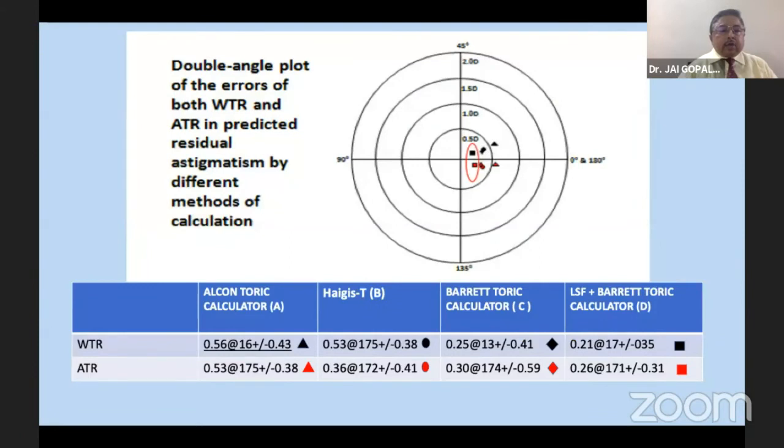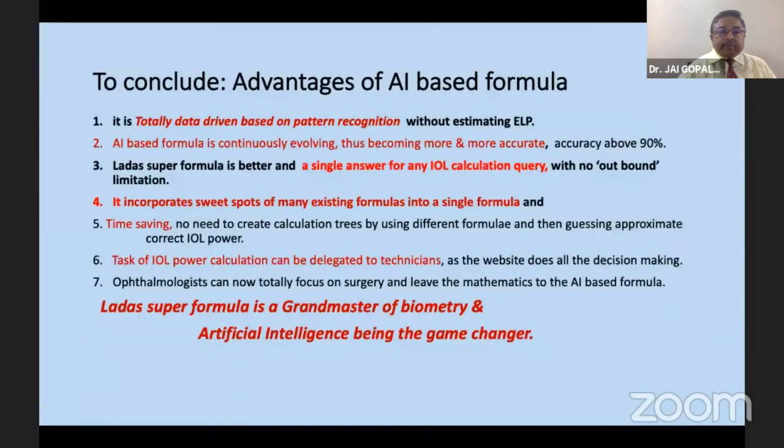The same thing is shown in the double angle plot. The red circle in the center shows the LADA super formula along with the Barrett toric calculator gives the minimum error, and thus they are very good. Now to conclude, the artificial intelligence formula is totally data driven, based on pattern recognition without estimating the expected lens position. It is continuously evolving and thus accuracy is above 90%.